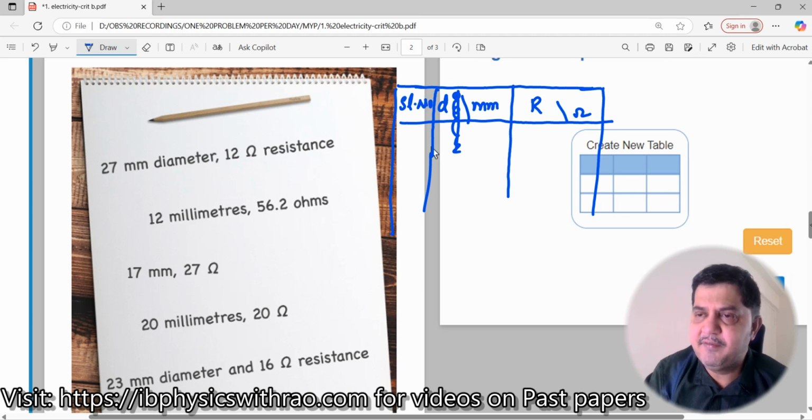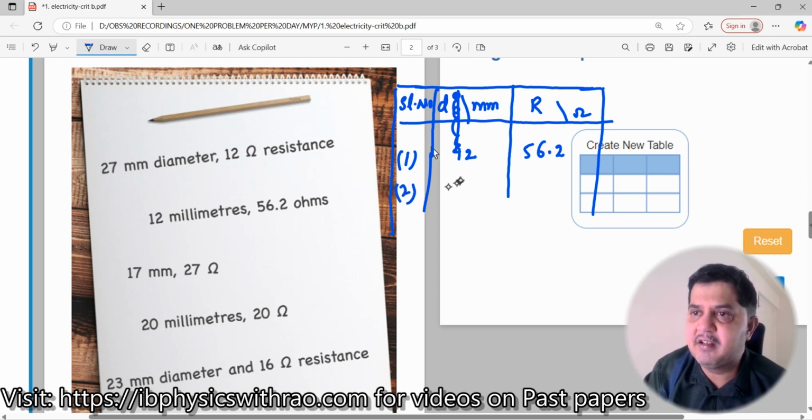Now, see, when we write a table, first we'll take the first reading. Take up the one which has the least value in diameter. Which one has the least value? 12 millimeter has the least value. I'll write 12 here. Do not write millimeter once again here. Just write only the values. And what is the resistance here? 56.2. Then second one. What's the next value? More than this one. After 12 you get 17. Right, 17. And what is the value here? 27 ohms. 27. Then third one. What's the third one?